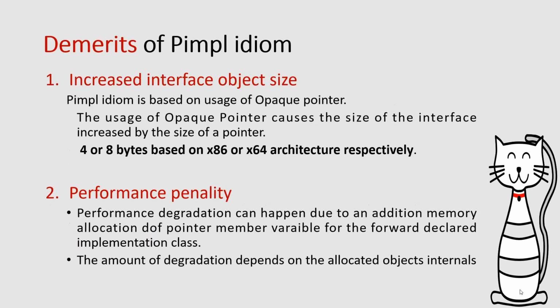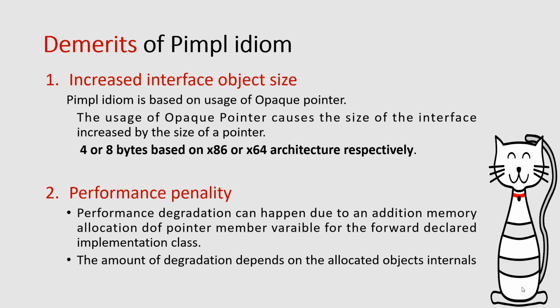Even though there are a lot of merits, there exist some small demerits for the PIMPL idiom. The first one is that the size of the interface is increased, especially for interfaces with only member functions. Here the PIMPL idiom is followed to avoid exposing private functions to clients. The usage of an opaque pointer causes the size of the interface to increase by the size of a pointer. That is 4 bytes or 8 bytes based on x86 or x64 architecture respectively.